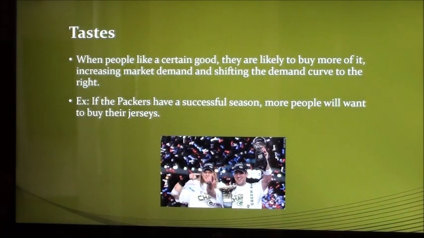Tastes are an additional factor that can shift demand curves for a good. When people like something, they are more likely to buy that item, which increases demand for the good and shifts the demand curve to the right. If the Packers have a successful season, more people will be interested in them and want to buy jerseys, thus increasing demand.